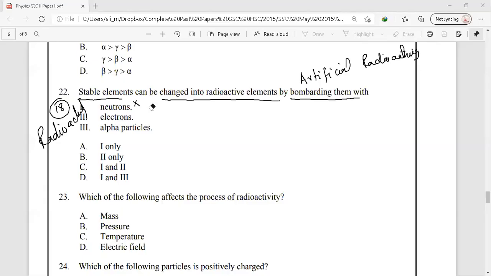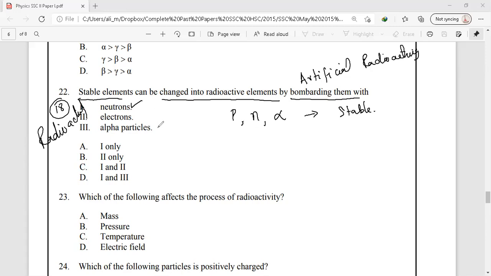Okay, so let me correct. This process of artificial radioactivity can be performed by bombarding a proton, a neutron, or an alpha particle on the stable nucleus. By bombarding these particles on stable nuclei, the atom's nucleus is converted into an unstable one, and they become radioisotopes.